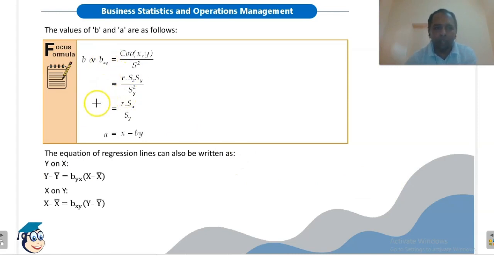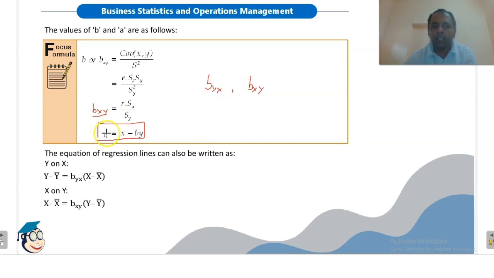So the value of bxy will be r sx divided by sy, and accordingly we can calculate the value of variable y. Here bxy and byx are also known as the slope of regression line.